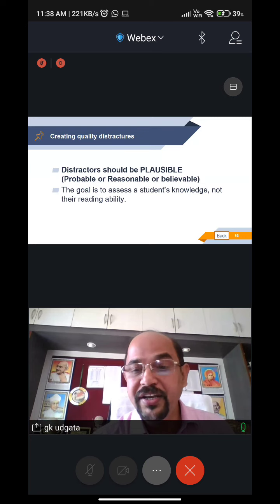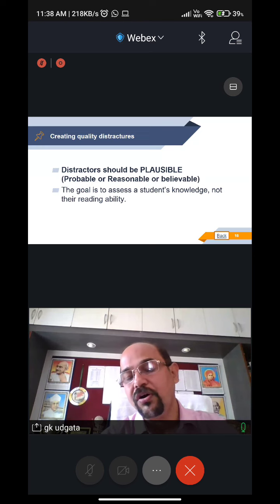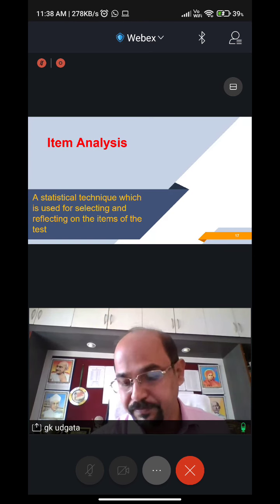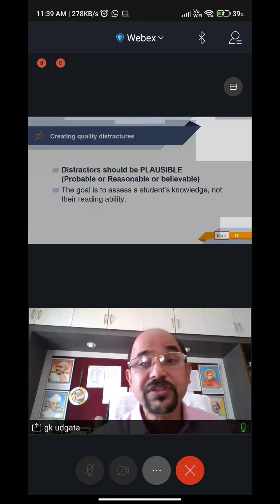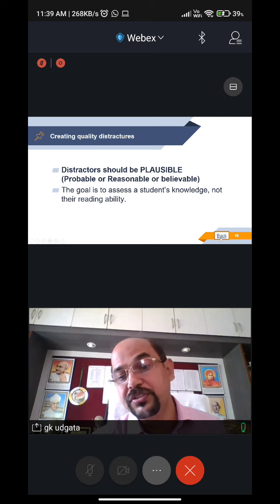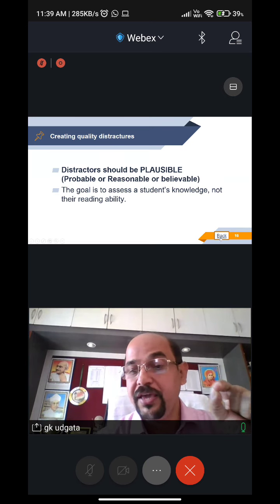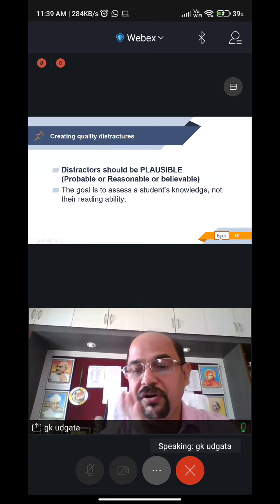So when you are writing distractors, use the minimum number of words. Do not make lengthy distractors. Okay, so this is how we need to have distractors. Whenever we have distractors, we need to understand that there is some probability of choosing. If no child chooses a particular option, it is not a distractor. It is not a valid distractor.